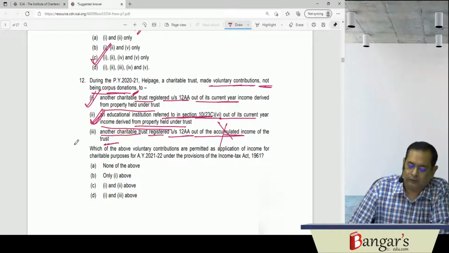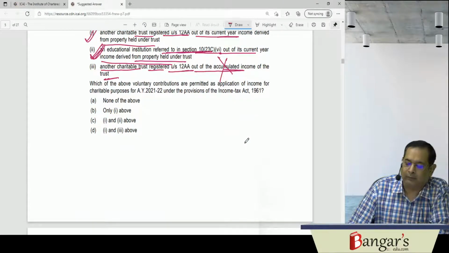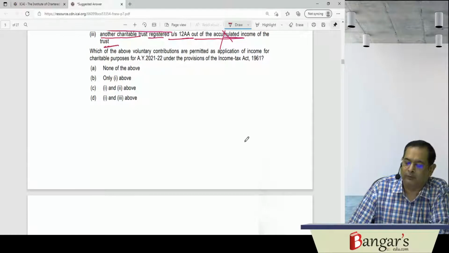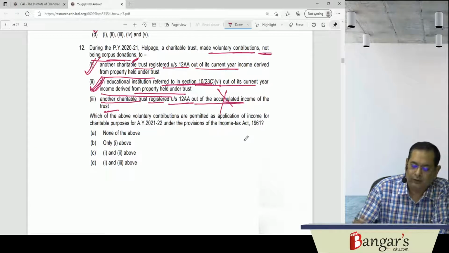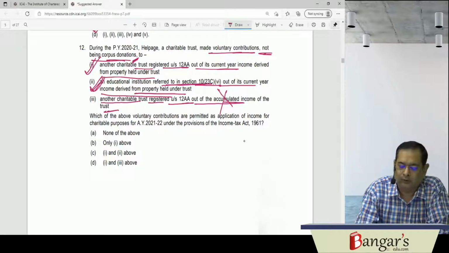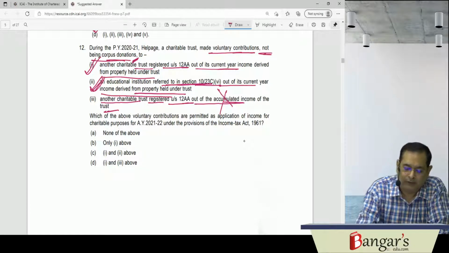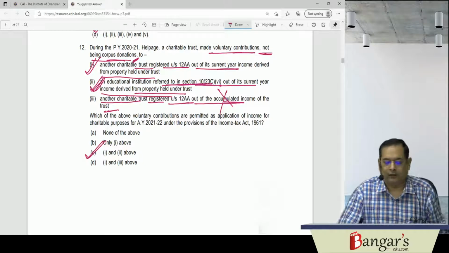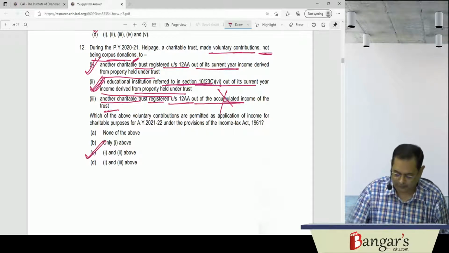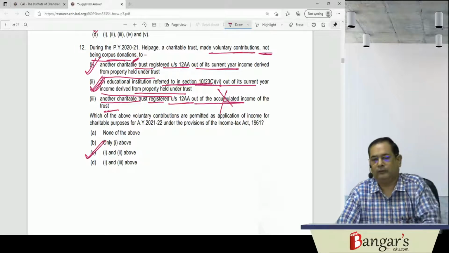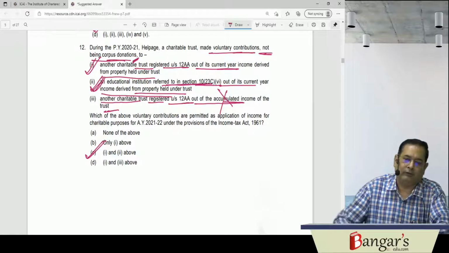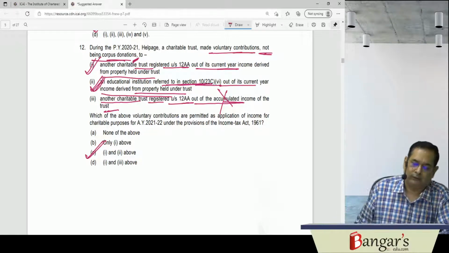So which of the voluntary contributions are permitted as application of income for charitable purpose under the provisions of the Income Tax Act? So here, the first option is none of the above. The second is only first. Basically, the answer will be first and second above here. The same will be regarded as the application of income, first and second above.